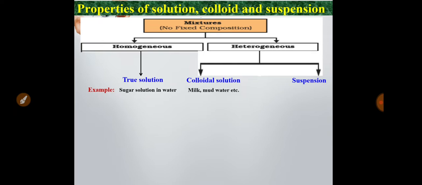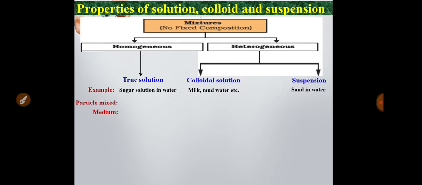Colloidal solution examples are milk and muddy water. Milk is a mixture of different compounds: water, fat, protein, etc. These compounds are homogeneously or uniformly distributed. And the example of a suspension is sand in water. When sand and water are mixed, the sand is randomly distributed, so it is called a suspension.